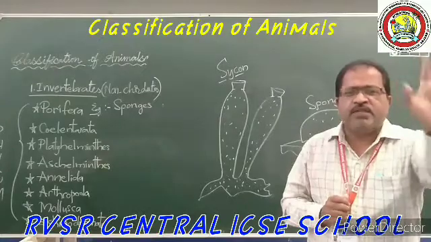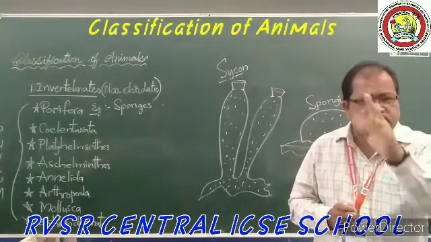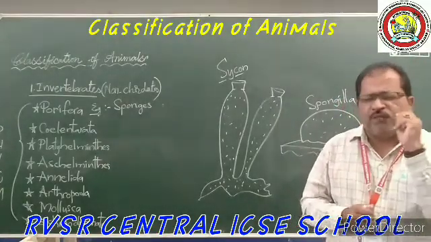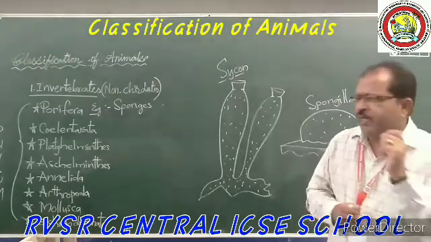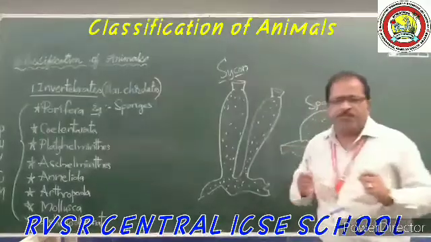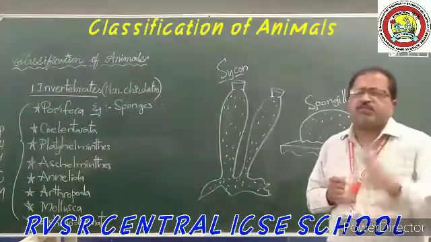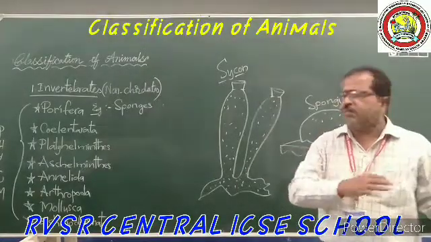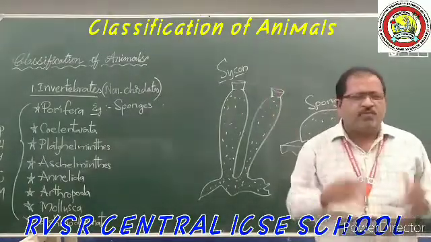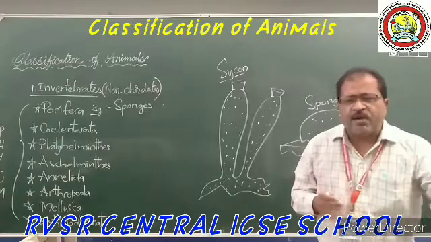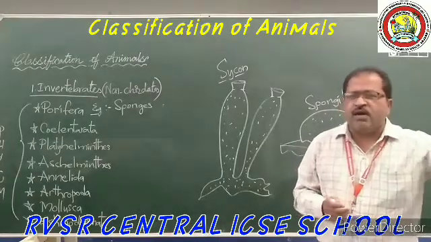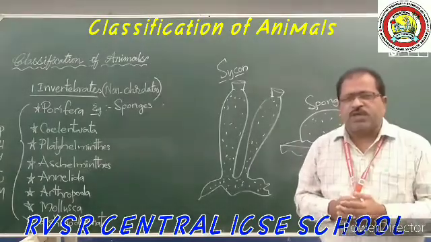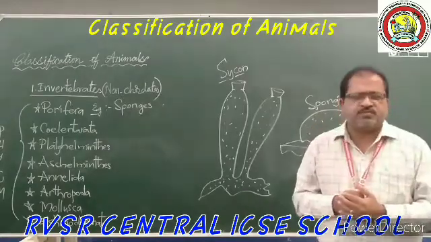They live completely in the salt water, in the seas and oceans, and very few, like some of these Spongilla, are present in the fresh water, but most of the organisms of this Porifera phylum are marine organisms.